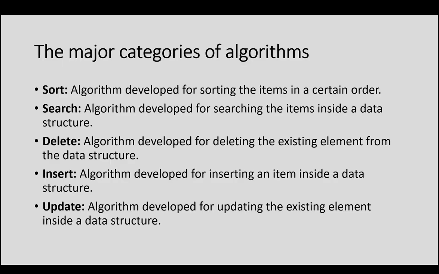For example, the stack is last in first out, so whoever comes last will be the first one to be deleted. There I have to think about those considerations, and then only I can delete it. So it will have a different set of instructions to delete an element from a stack data structure than from a queue data structure. In a queue it would be reverse, because it works as first in first out. Whatever element comes first will be the element removed first. So the delete operation performed on